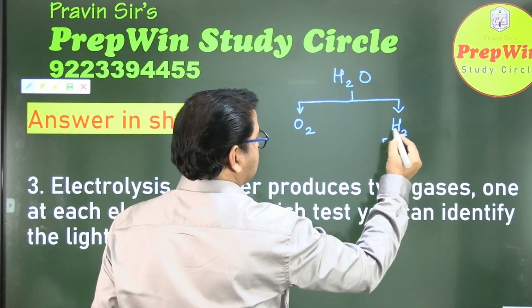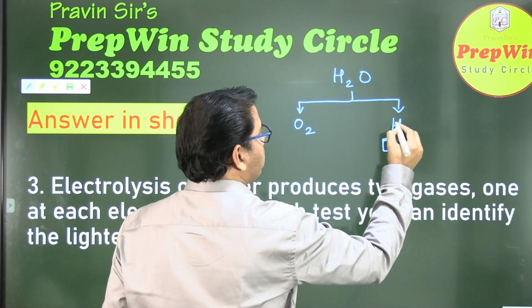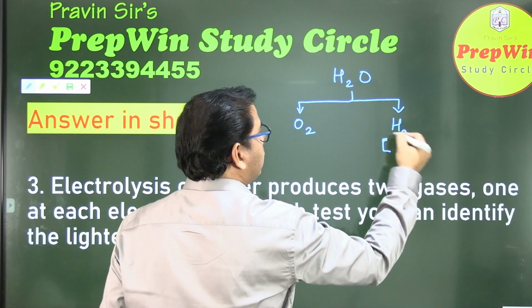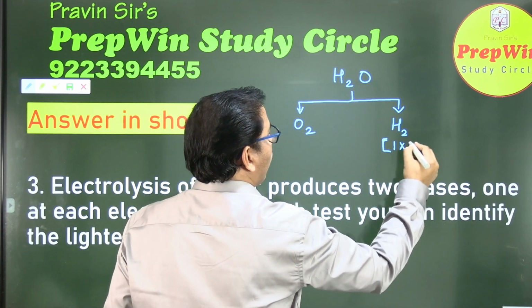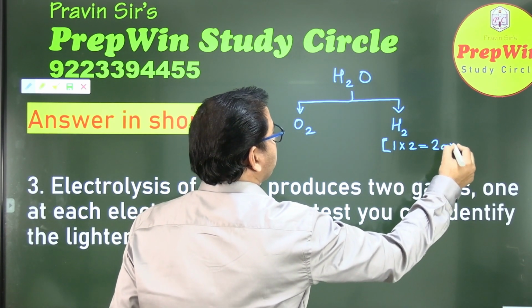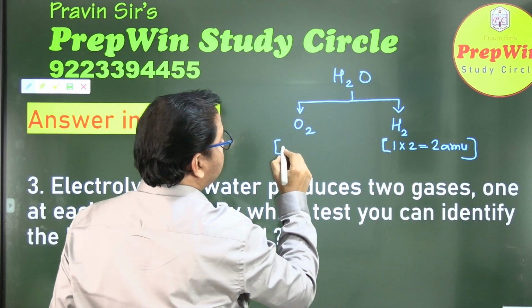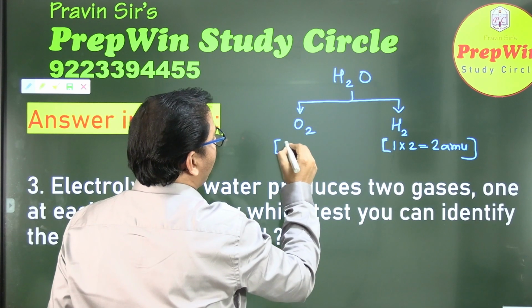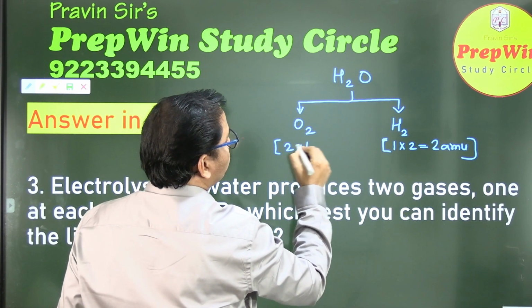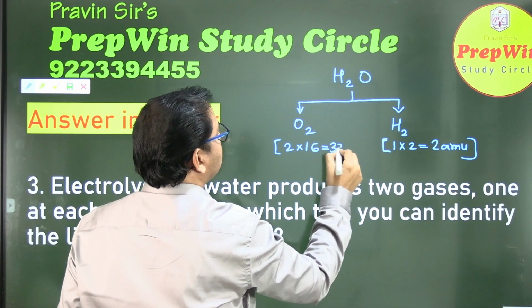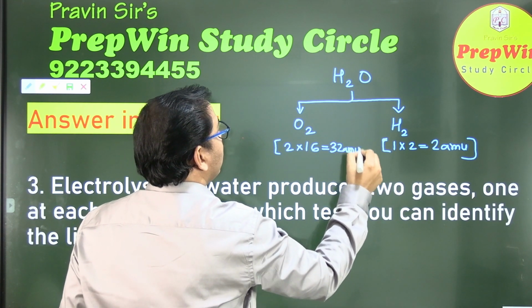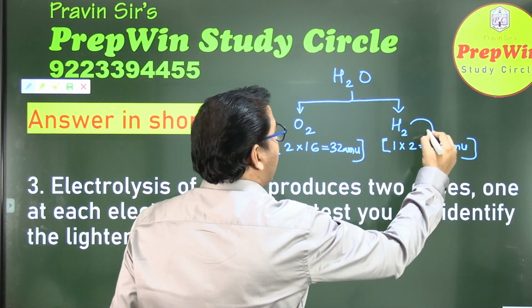Here the lighter gas is hydrogen. Okay, mass is 1 AMU. There are two hydrogens, so 1 into 2, that is 2 AMU. H2. Oxygen, mass is how much? 16 AMU. So 2 oxygens, 16 into 2, which is equal to 32 AMU. So the lighter gas is hydrogen.